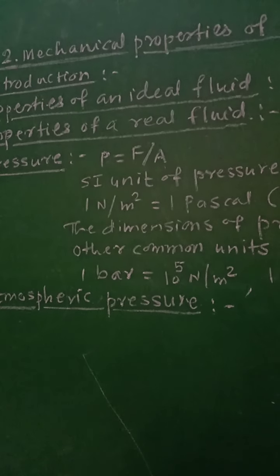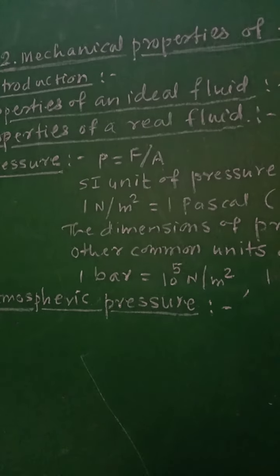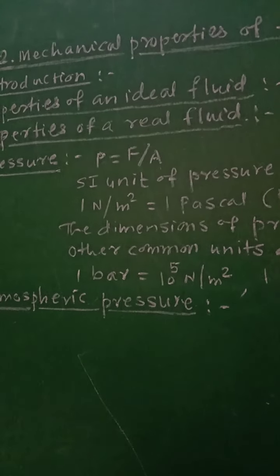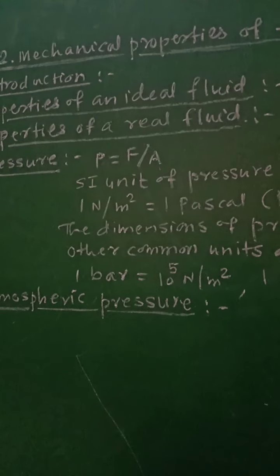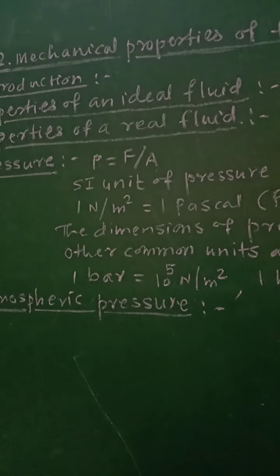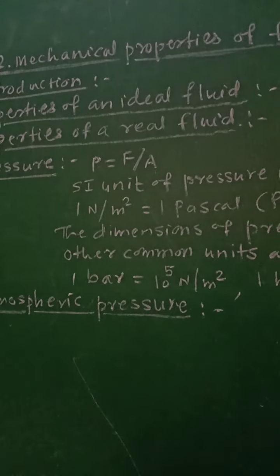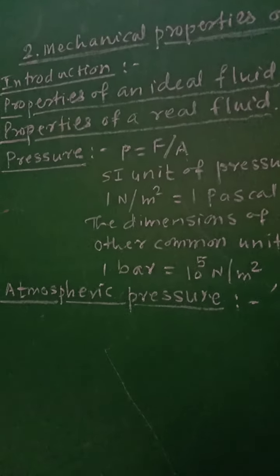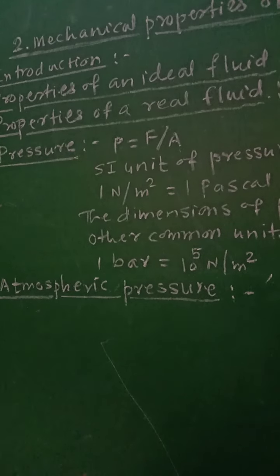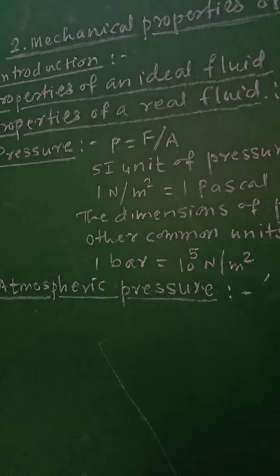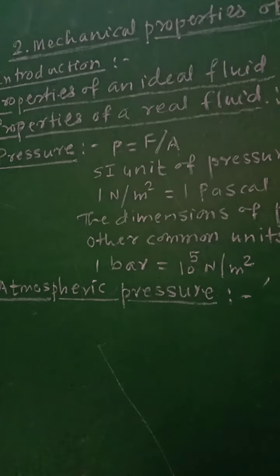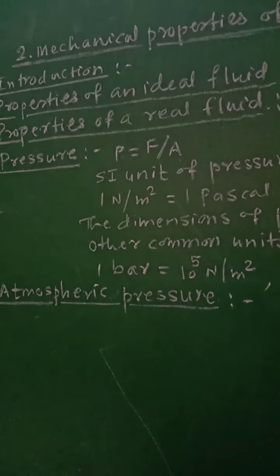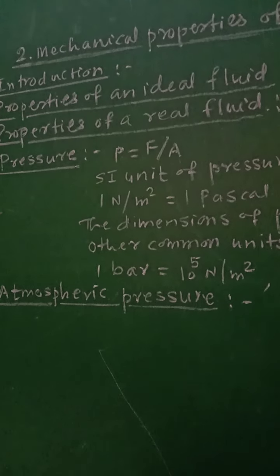The atmospheric pressure is highest at the surface of the earth, that is at sea level, and it goes on decreasing as we go above the earth's surface. The atmospheric pressure at sea level is called normal atmospheric pressure.